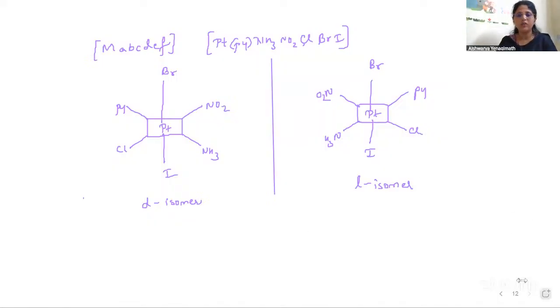L isomer. Or you can write plus isomer for this and minus isomer for this. Signs are just the conventions to say whether it is at the right side or at the left side. Plus sign means right side, minus sign means left side.